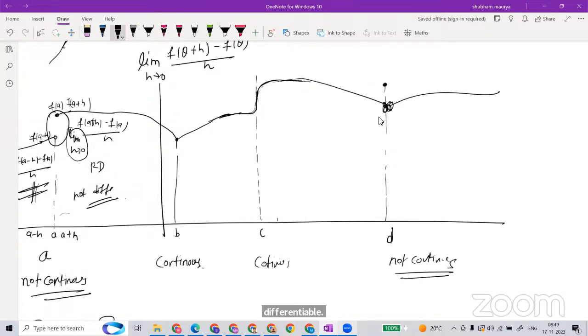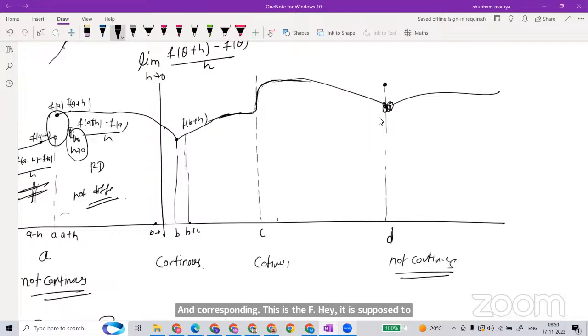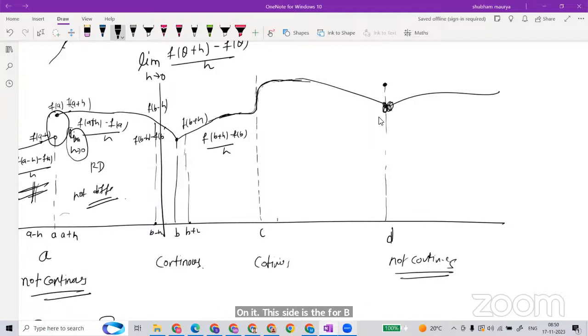Also see it here. Here it is also not going to be the same. See, here is b plus h somewhere, and corresponding to it is f of b plus h. Suppose b minus h is somewhere here. This is the decrement, and here is f of b minus h. Now this side is f of b plus h minus f of b upon h. This side is f of b minus h, that is the difference upon the ratio.